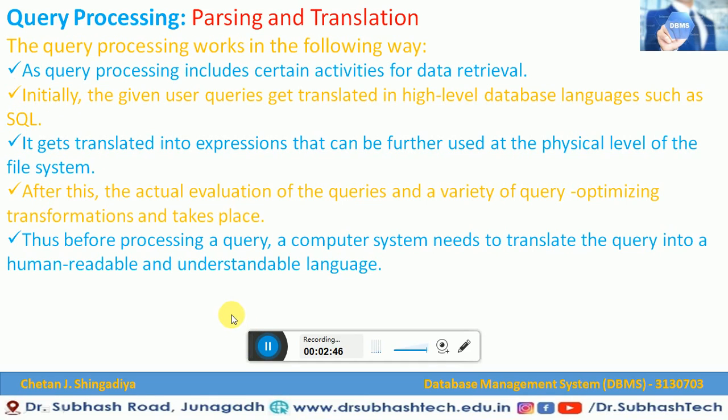Now let us understand the first step, that is parsing and translation in query processing. That means we need to do the parsing and translation for query processing in DBMS. So the query processing works in the following ways. That means if you want to understand how parsing and translation will work, let us see. The first one is, query processing includes certain activities for data retrieval. Now what kind of activity?